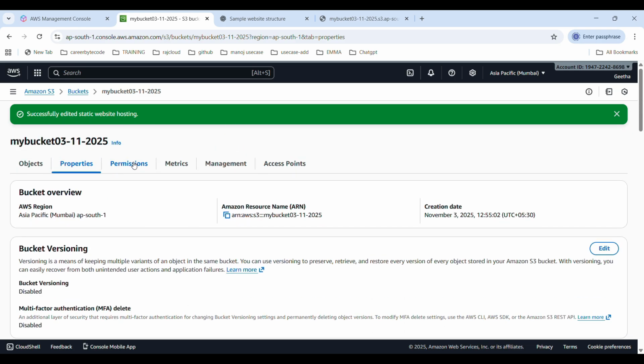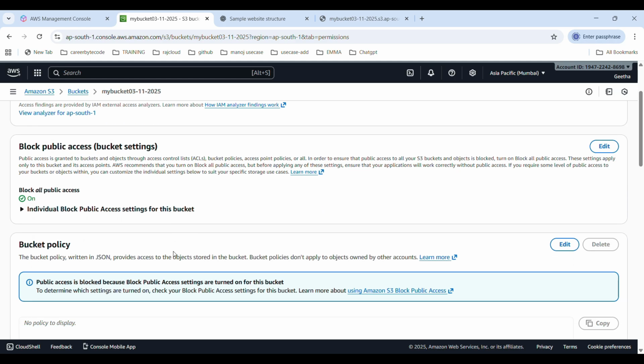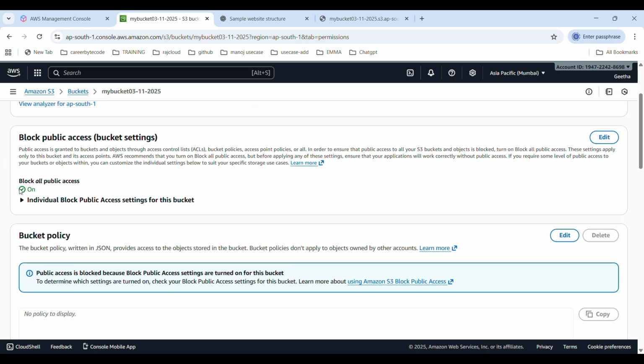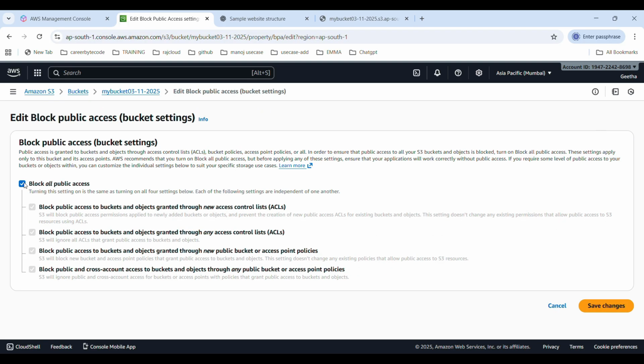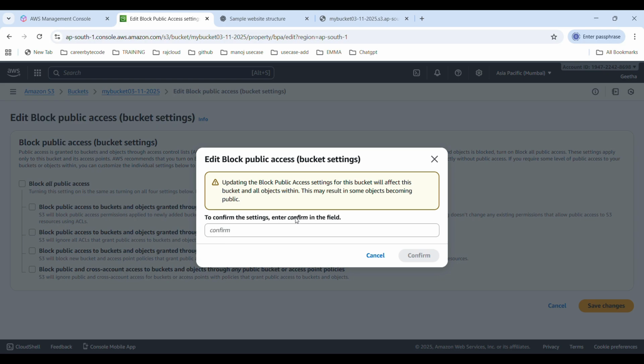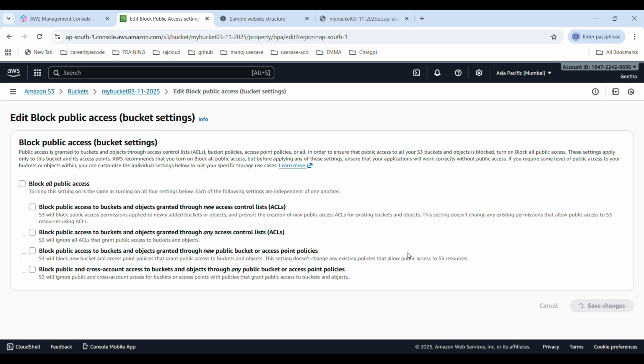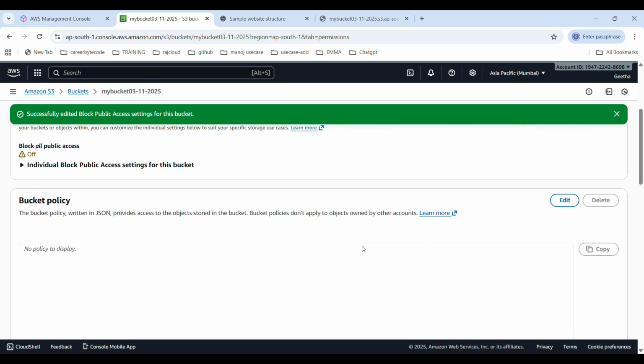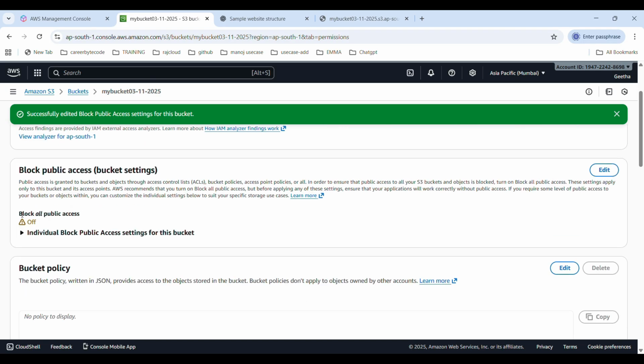Next go to the permissions. Here, initially it's on block all public access. I need to turn it off, which gives public access to my website. So I uncheck block all public access and click save changes. Before that I need to confirm it. So I just copy and paste the confirm text and click confirm. Now I have turned off block all public access.